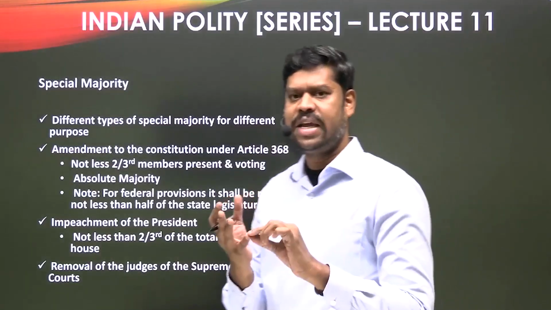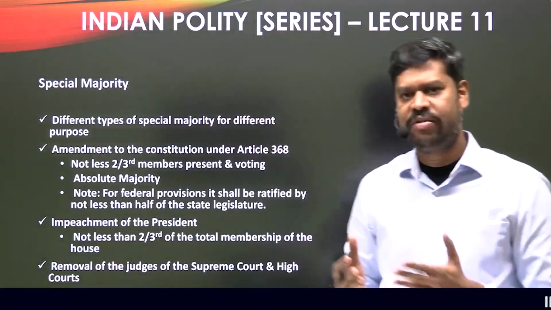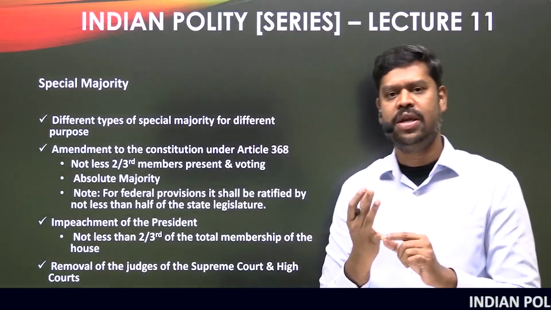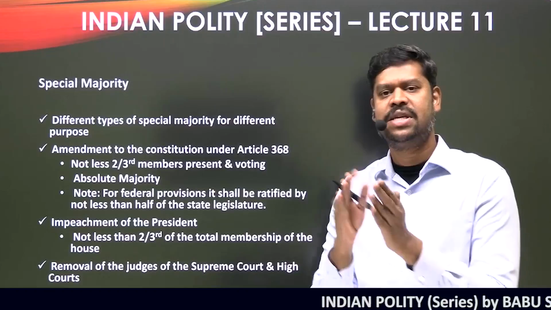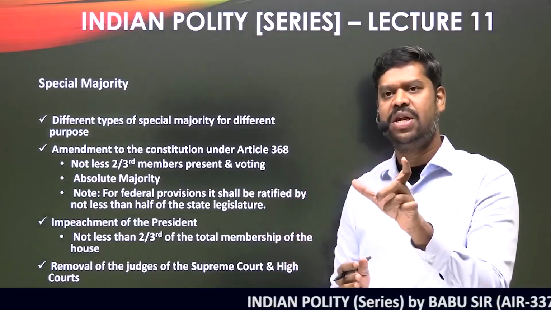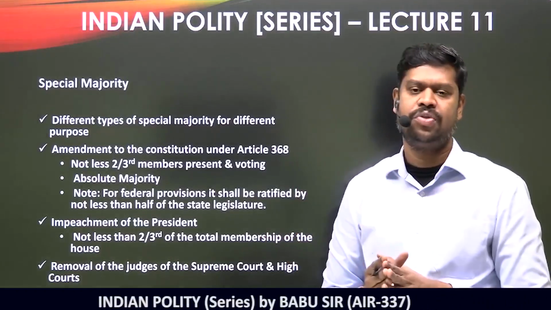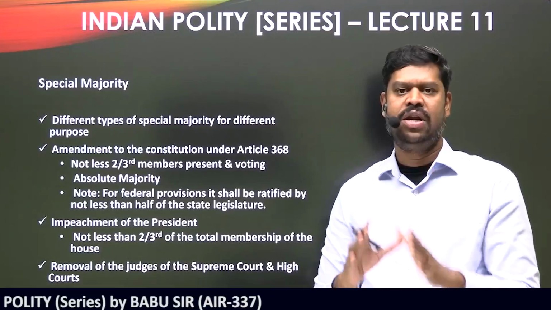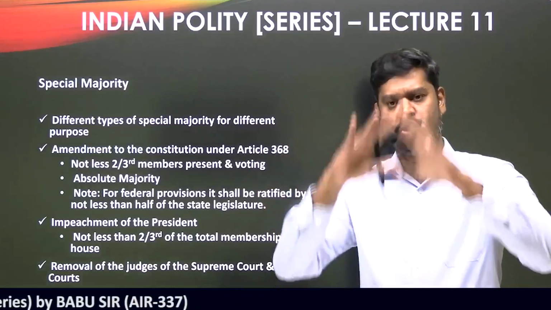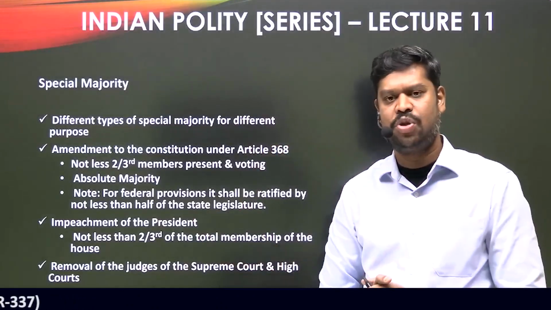So I'm just taking a couple of minutes to revise whatever we have seen, very quickly. What is simple majority? How is it to be calculated? It is the majority of the members present as well as voting. So the information we need is how many are present as well as voting, and the majority of that is simple majority. And how do we calculate absolute majority? The only information we need is the total membership of the house, and the majority of that is what is called absolute majority.